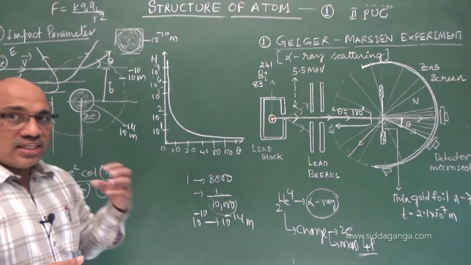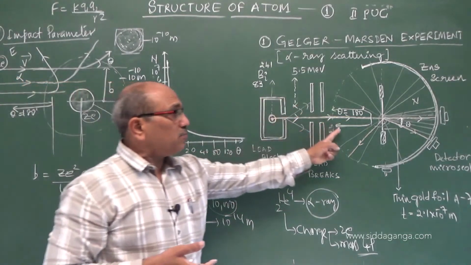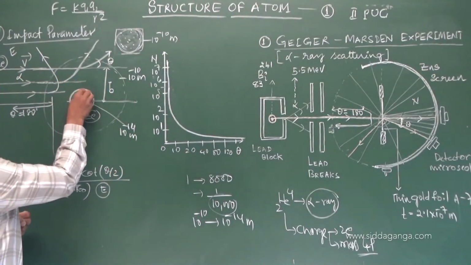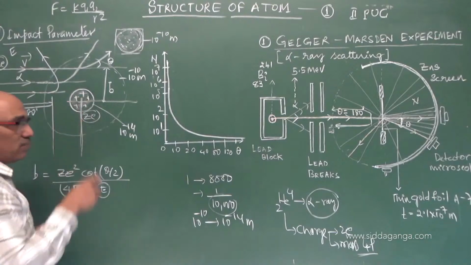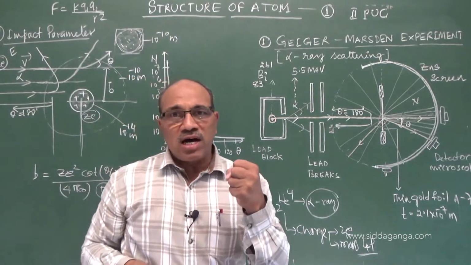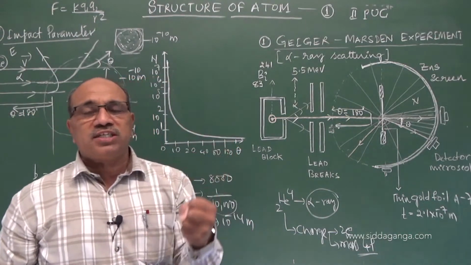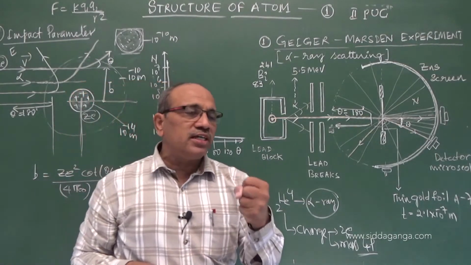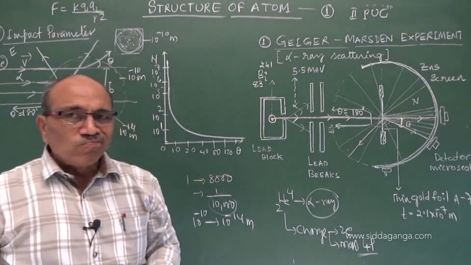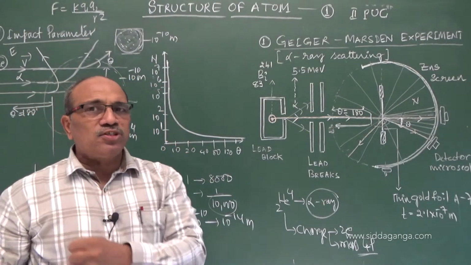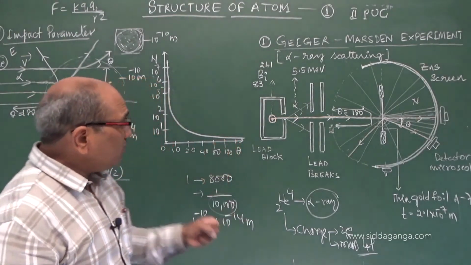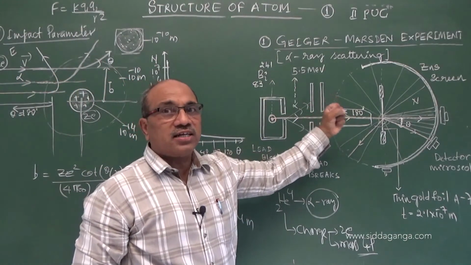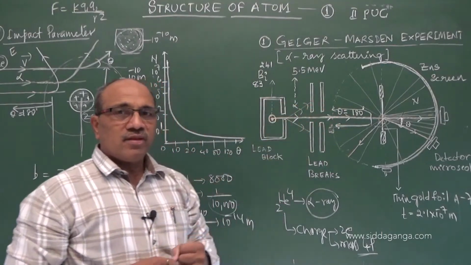Scattering is possible because in that small region there is a large strength of repulsion, which implies the mass and charge of the atom are completely in that small region. 99.9% of the mass and the entire positive charge only in that small region can give this result of large angle scattering of alpha particles.